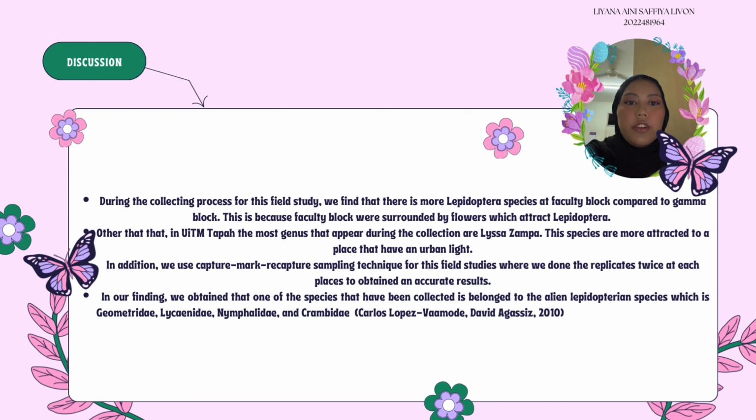Lastly, in our findings, we observe that there are a few species that belong to alien Lepidopteran species, which are Geometridae, Hydrilla, Lycaenidae, in our finding is Spalgis, Nymphalidae, which is Ypthima and Junonia, and lastly Crambidae, which is Apipagis and Anthotrypinae, which is mostly a native species in Europe.